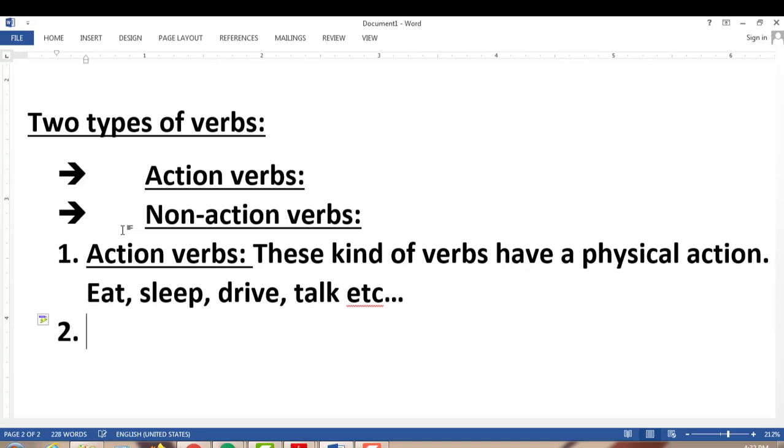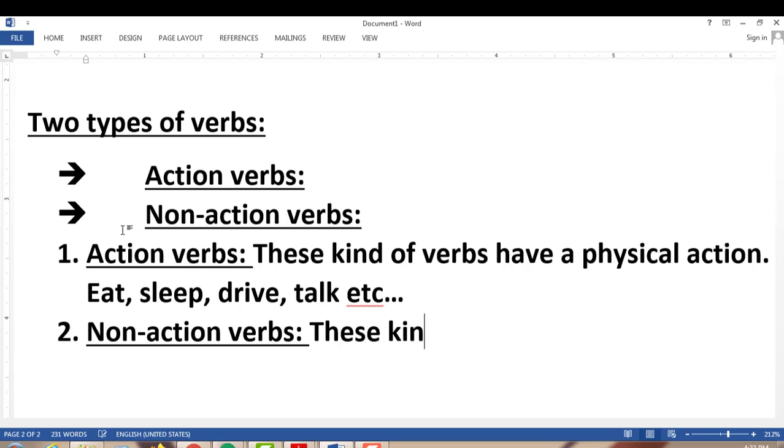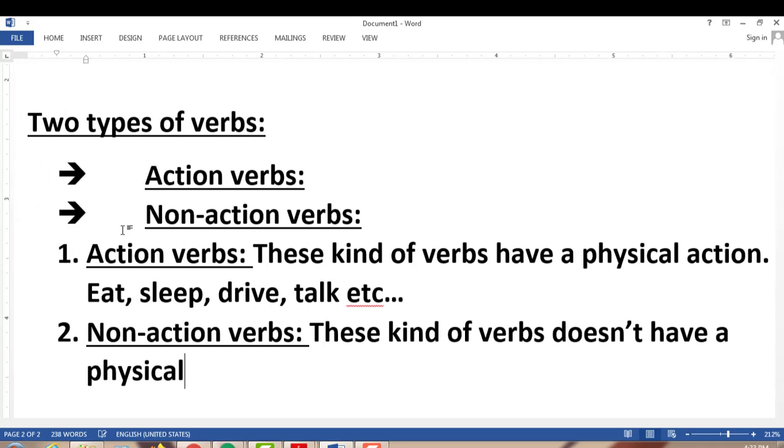Next one, number two, is non-action verbs. What are they? These kinds of verbs do not have a physical action.